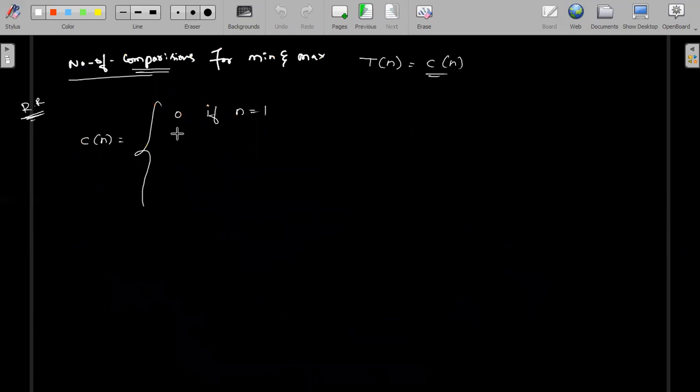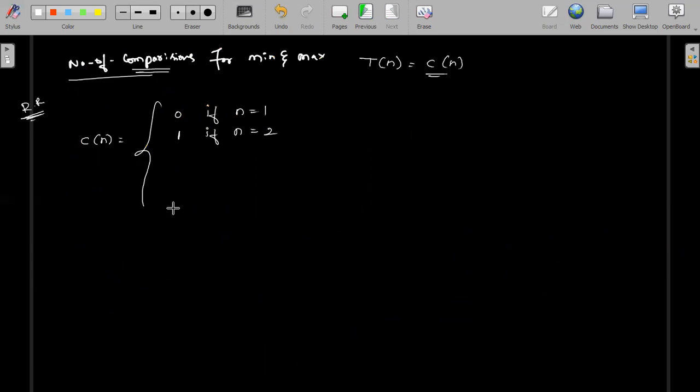So for that, 1 if n is equal to 2. If the number of elements is 1, 0 comparisons. If the number of elements is 2, 1 comparison. If there are more than 2 elements, what will you do?